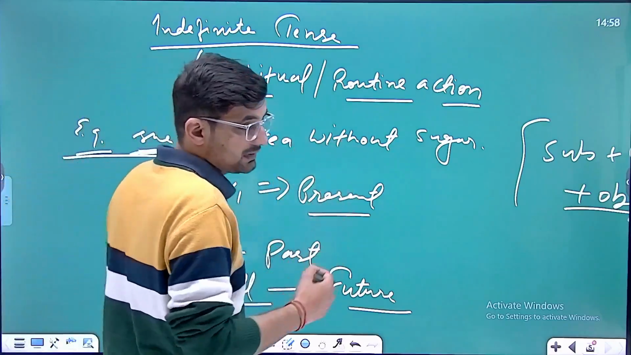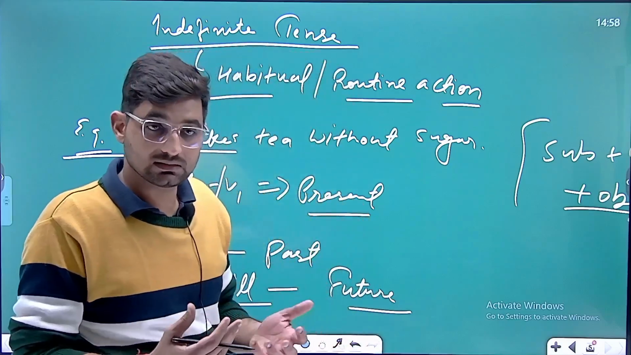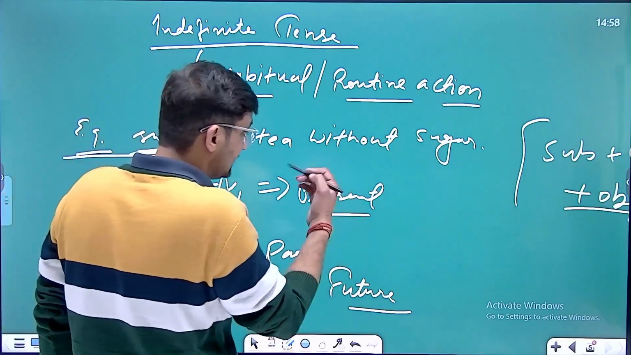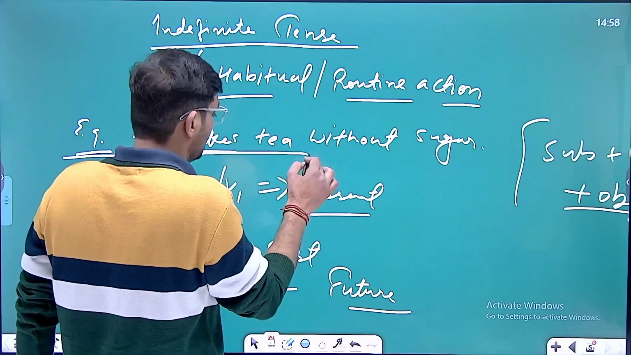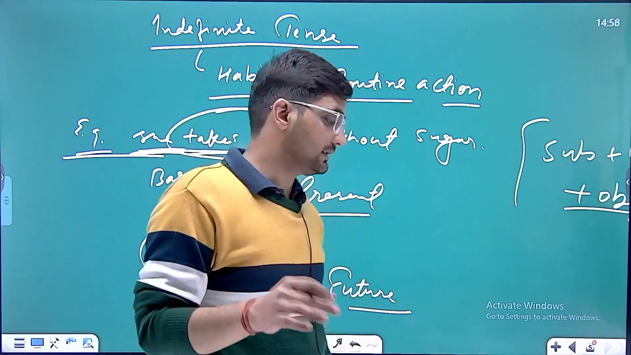Maybe the habit is going to last till the last hour of life, or maybe it will stop within some days, within some months, or maybe the next day. So that's the reason we can't say anything about the action, whether it's completed, incompleted, whether it will stop or not. That's the reason we call it an indefinite tense.